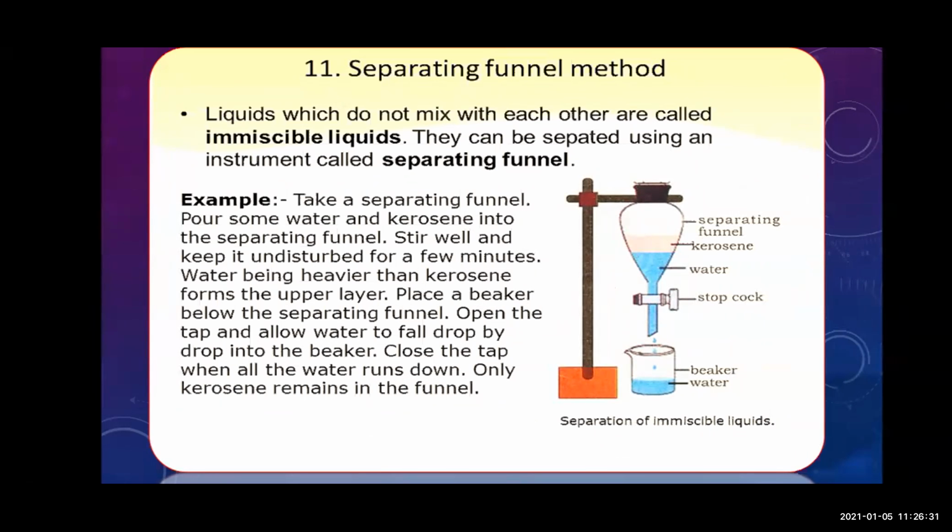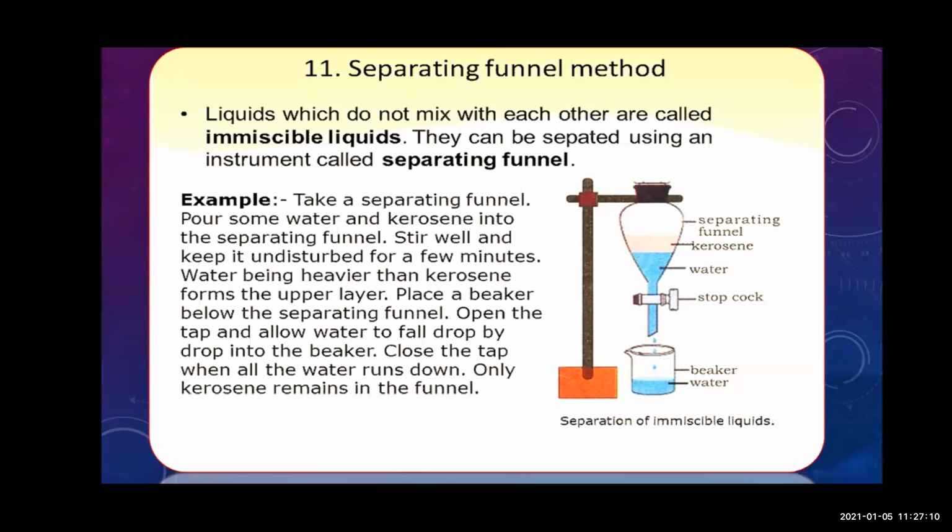Okay, so how much amount of water you can see, you will open the cork only till that much. When the water level has stopped, you will immediately stop the cork. So what will happen, the kerosene which is present in the solution will remain in the separating funnel, and the water will get separated in the beaker. So this is the very easiest method of separating funnel. It is very easy to understand how you can separate the kerosene and water.